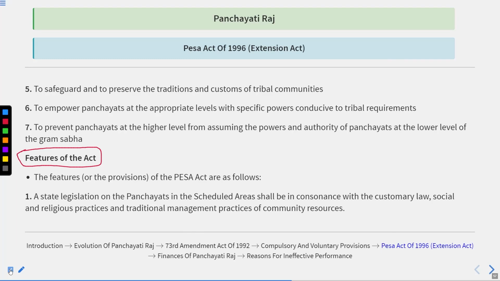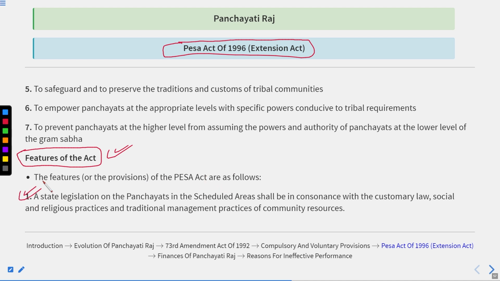Okay, so that is just a quick revision of the things which we had discussed so far. After this, now we are going to talk about the features of the PESA Act, which stands for the Provisions of Panchayat Extension to Scheduled Areas Act. So the features of the provisions of the PESA Act are as follows.